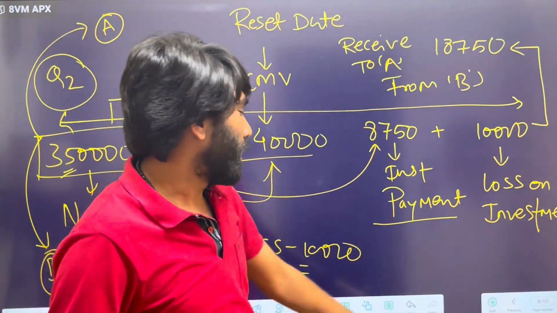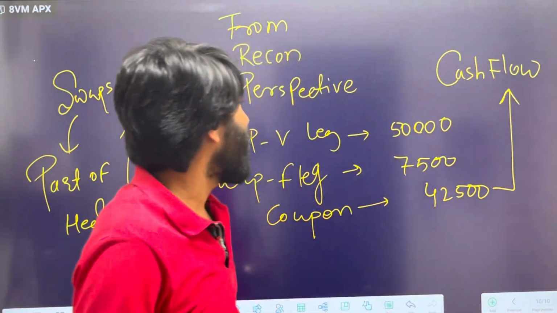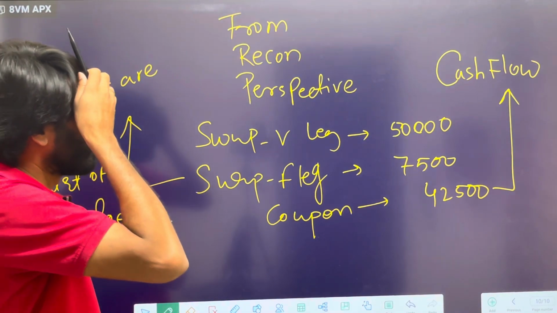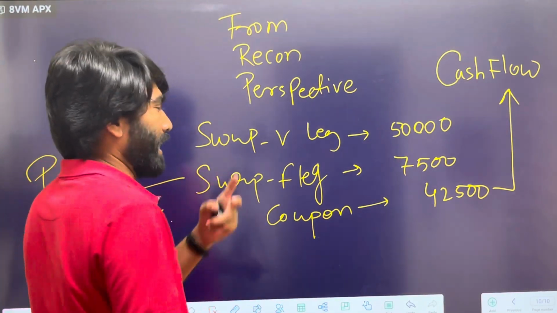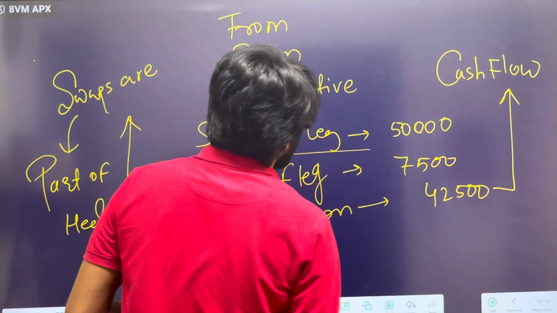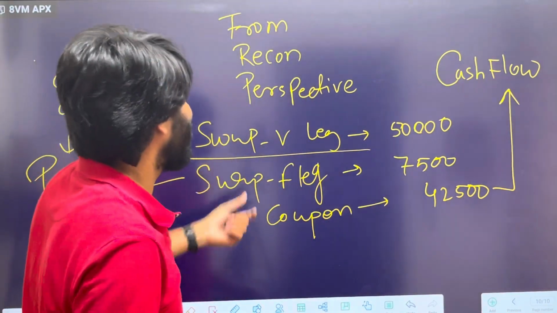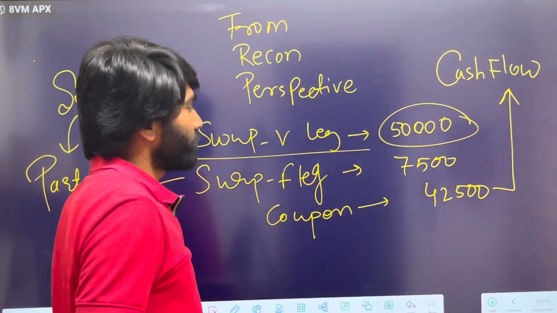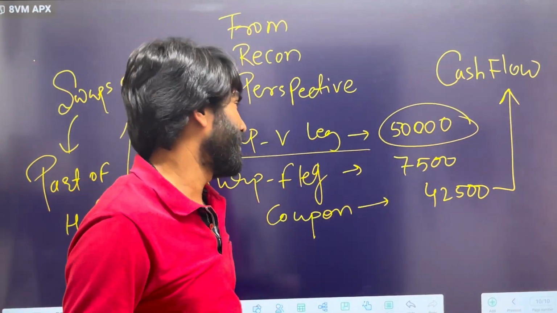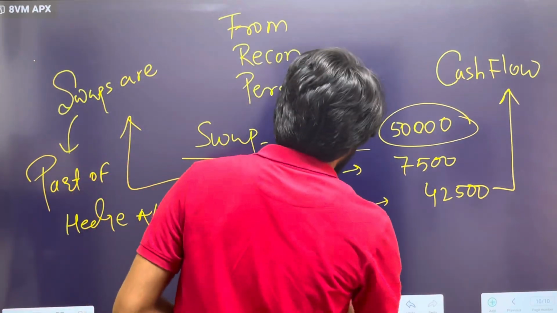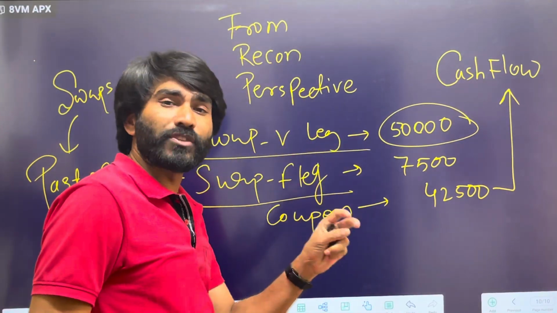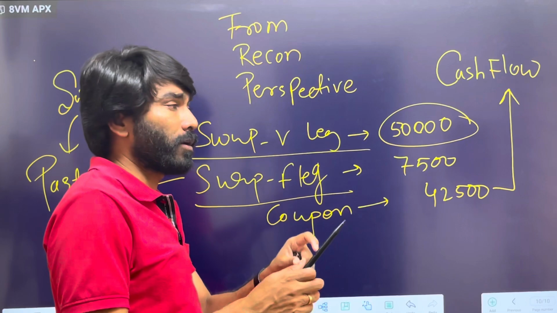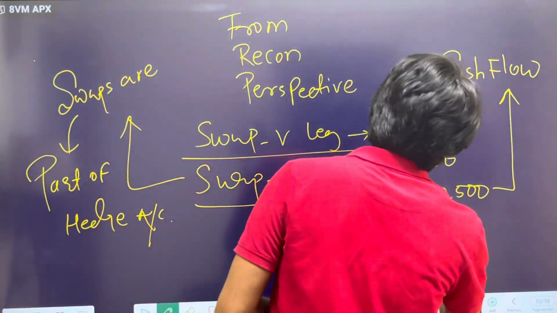And now I'll quickly brief about how it looks in terms of recon. You would see two legs. It means in swaps we calculate legs. One leg generated 50,000 revenue, and the second leg which was fixed, 2.5% interest payment per quarter, which is around 7,500.